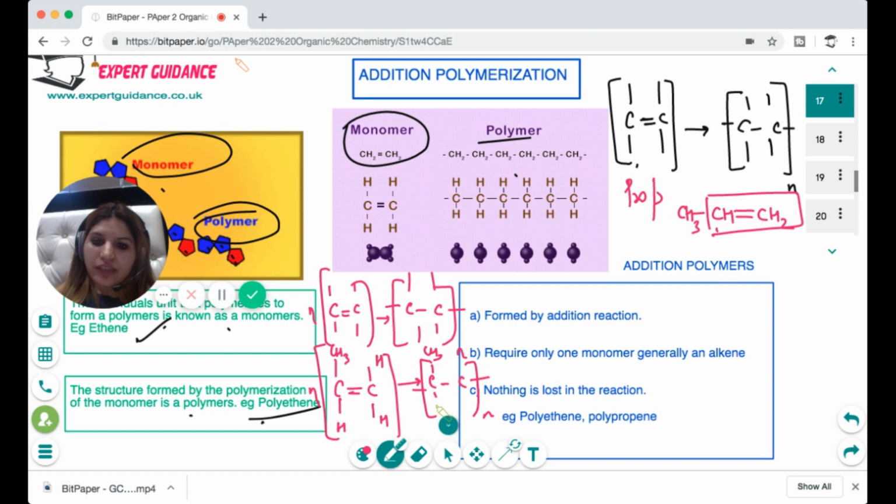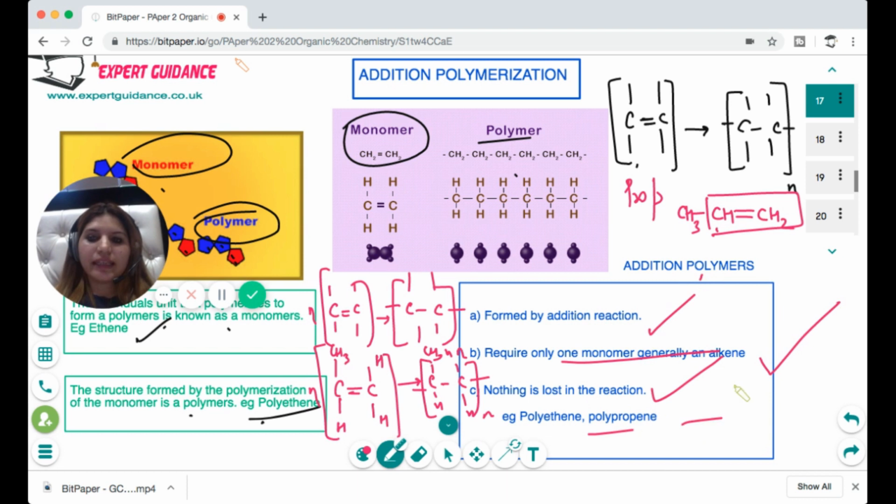So if you always write the notation in this form, with a double bond in the center and everything at the top and the bottom, then the polymerization equation would be very easy for you. So you should know how to write polyethene, polypropene, and polybutene. Addition polymers are formed by addition reaction. They require only one monomer. Generally, it's an alkene. Nothing is lost in the reaction.